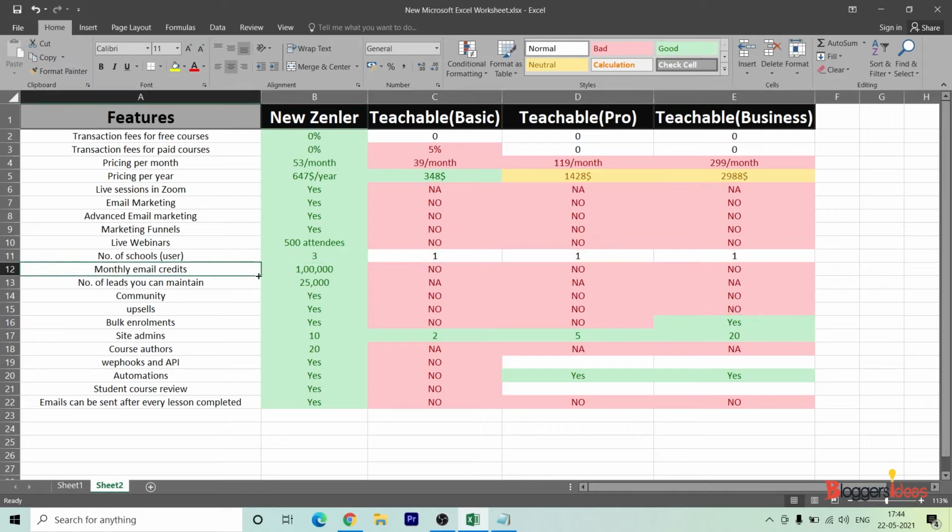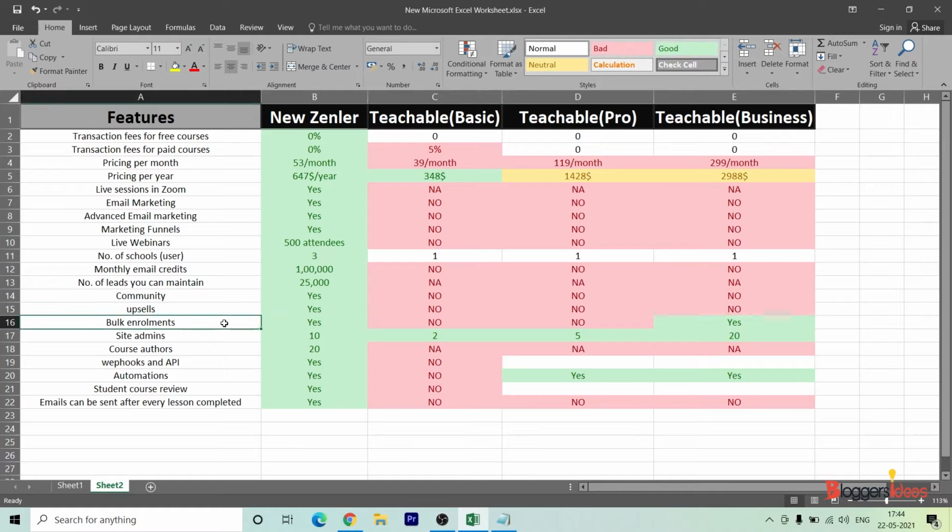Next, we have monthly email credits of 1 lakh emails, while we don't have such in Teachable, and the number of leads you can maintain is 25,000. If you have many leads coming to you, you can put them all in one Excel sheet and send everyone whatever message you want, and you don't have this option in Teachable. Next, we have the community section where everyone from your group can chat in one mailbox, so they don't need to create any other Facebook or Telegram group. Next, we have upsells. Yes, upsells is provided in New Zenler, while in Teachable it is not.